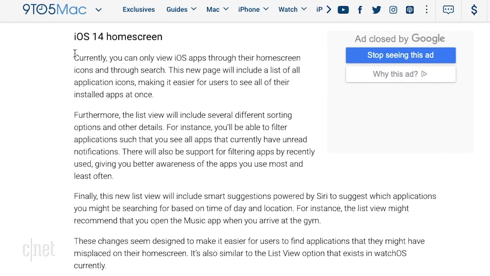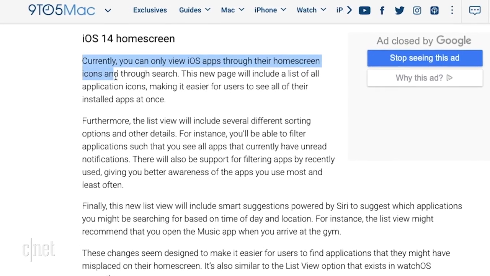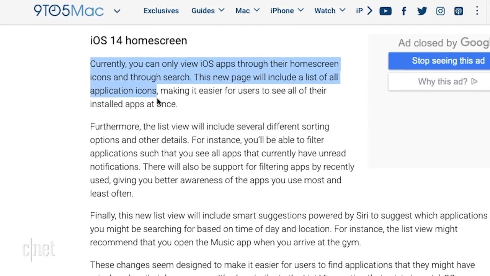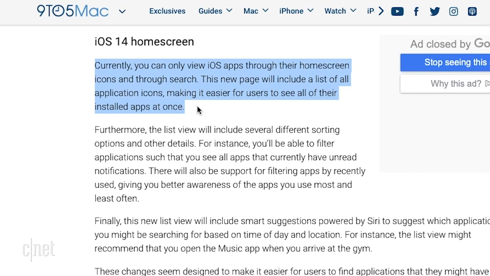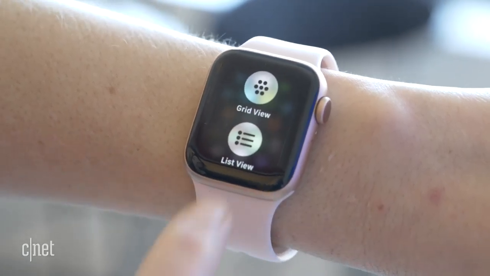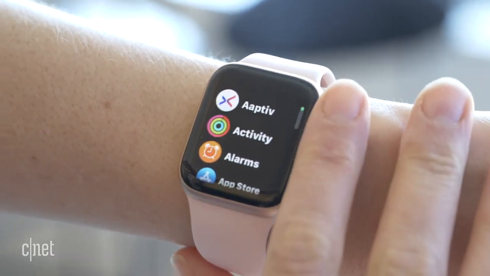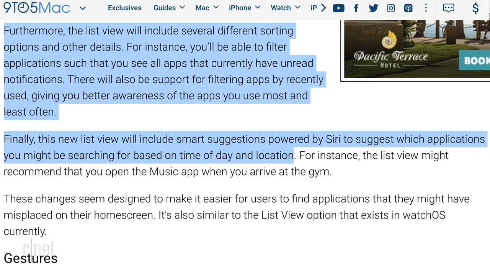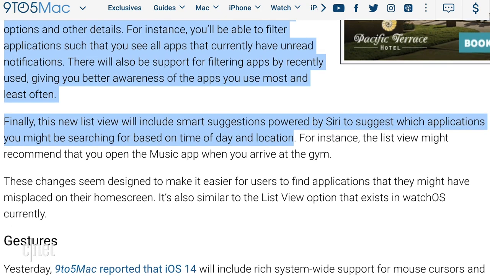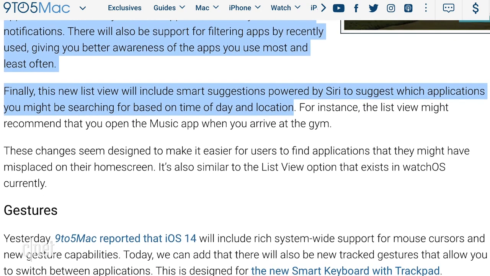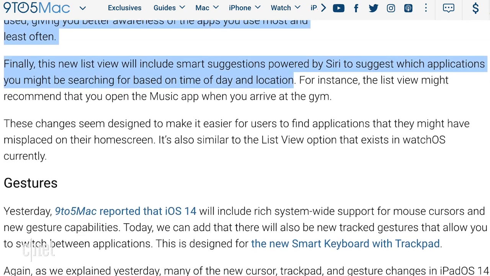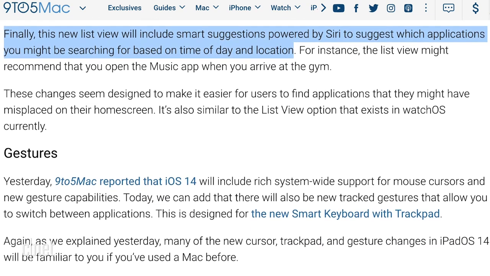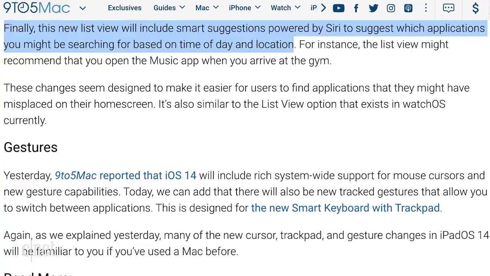Let's start with the source of the leak, iOS 14. According to the report, there's going to be a new way of viewing your apps on the home screen. iOS 14 will give you the option to view your apps as a list instead of just the existing grid view. If you have an Apple Watch, you know what I'm talking about. Except on the iPhone, you won't have to keep them in alphabetical order. Apparently, you'll be able to sort them by recently used, by pending notifications, or allow Siri to suggest a few to the top based on your location and the time. So say, for example, at 5 o'clock, it would float Spotify to the top of my list for my commute